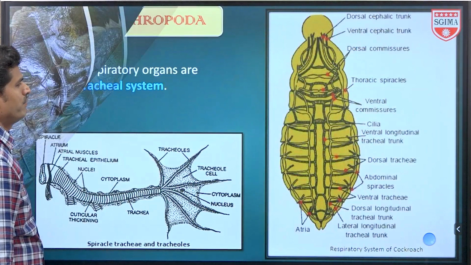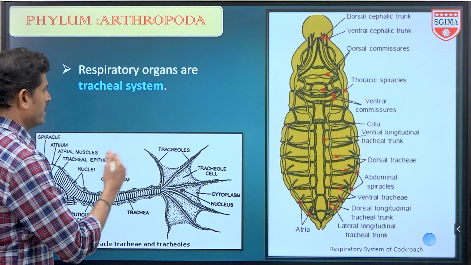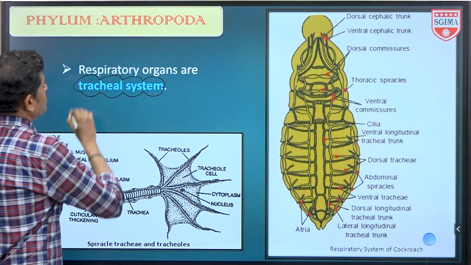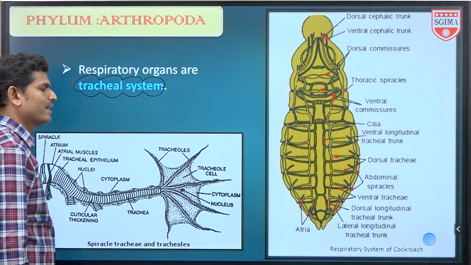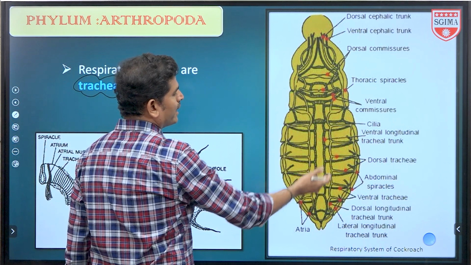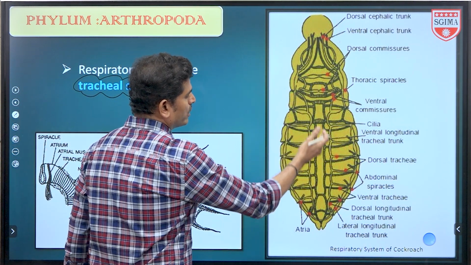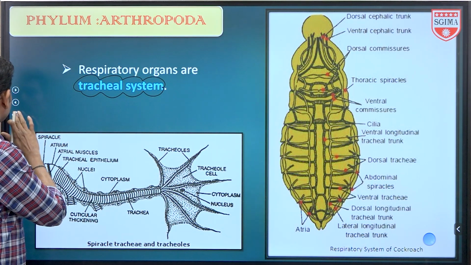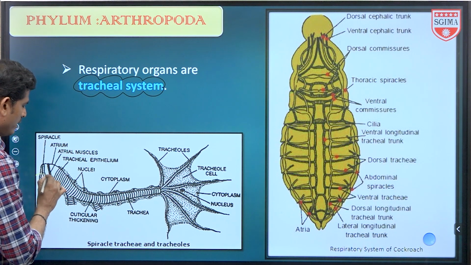Next, another variety of respiratory organs. So which one? Tracheal system will be present. This is mostly in insects. Tracheal gills. So air tubes. Trachea means air tubes will be there. Through those air tubes, directly air will be delivered to the cells or tissues.